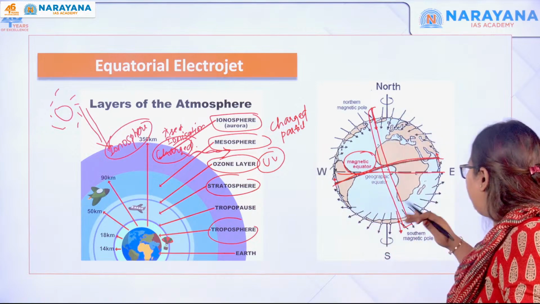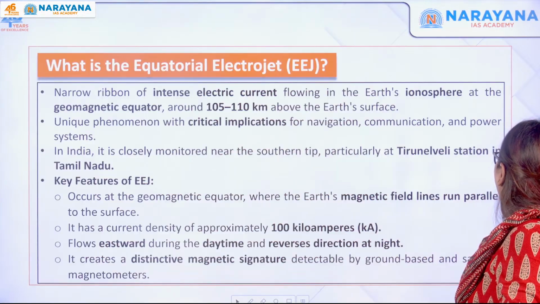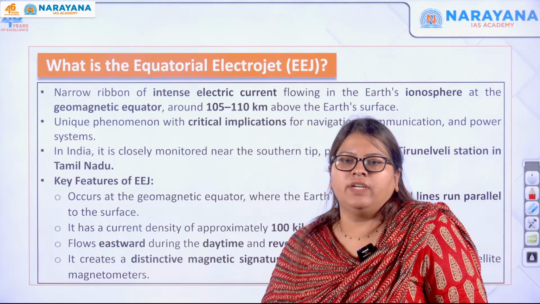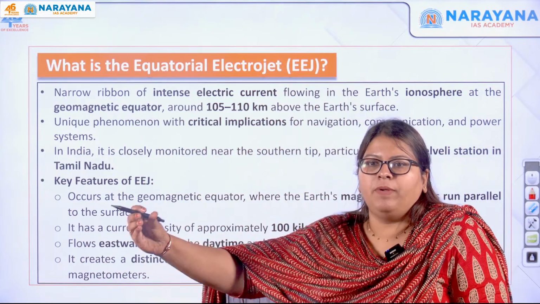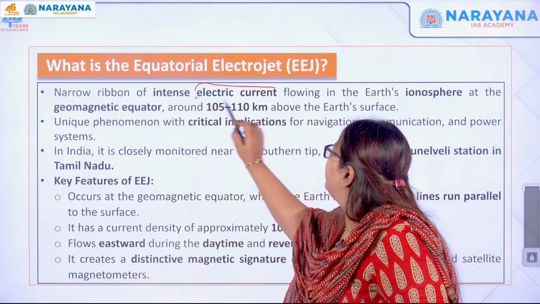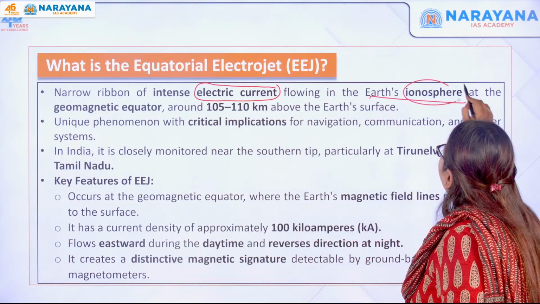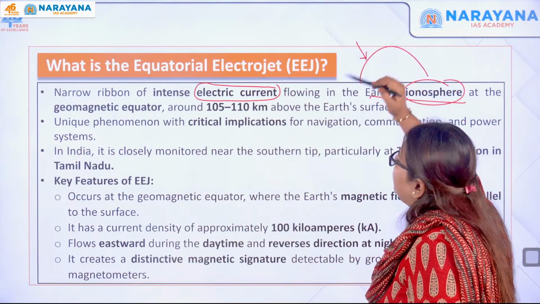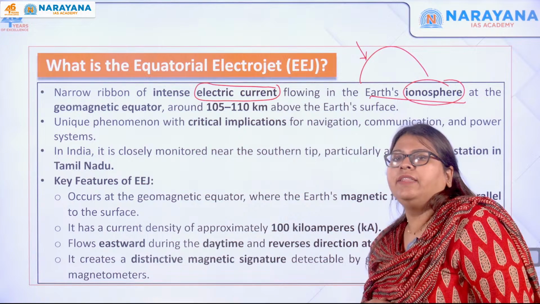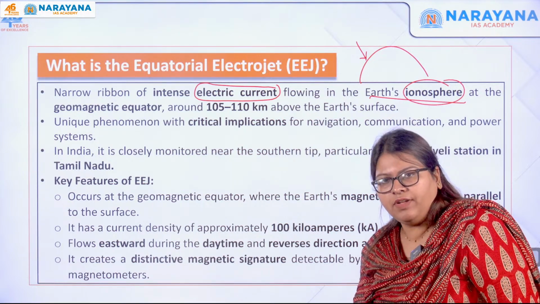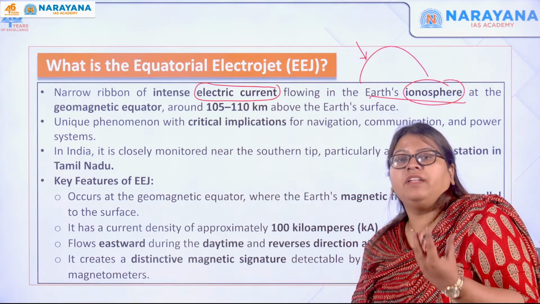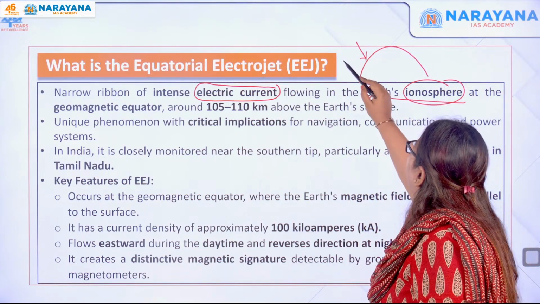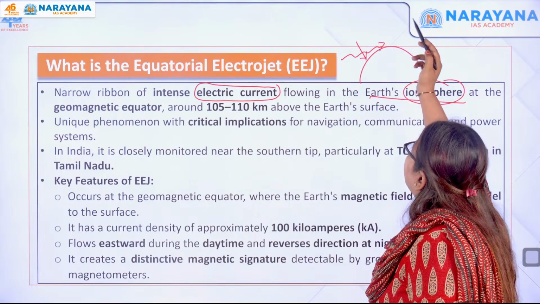Let me show you in the next explanation. The equatorial electrojet is a narrow ribbon of electric current that flows in the Earth's ionosphere. I showed you, this is the Earth's ionosphere. There is incoming solar radiation. Already the temperature in the ionosphere is very high, and this further triggers the movement of the charged particles. So there is movement of the charged particles, which is called what?